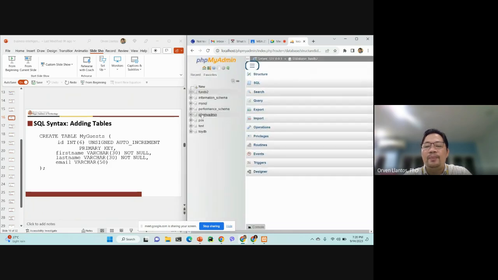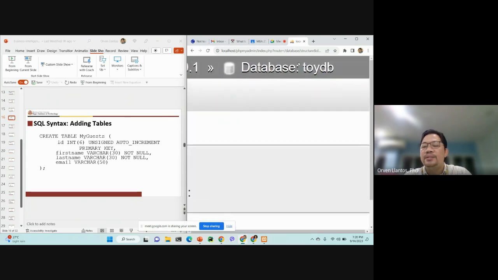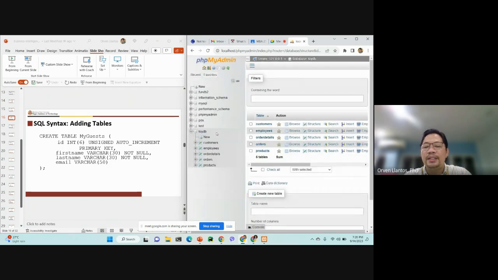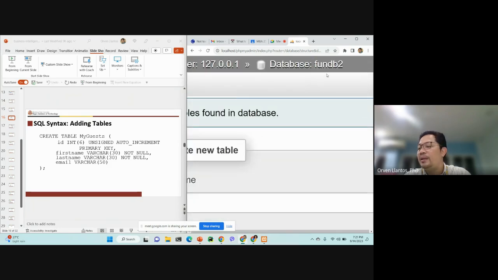Or for example, if I'm going to click ToyDB, as you can see, the database is also changed to ToyDB. So whatever SQL statement you're going to make will be directed to the ToyDB database. This database now contains 5 tables. So now let's try to go back to FunDB2. Let's activate that by simply clicking on it, and then the database now is FunDB2.